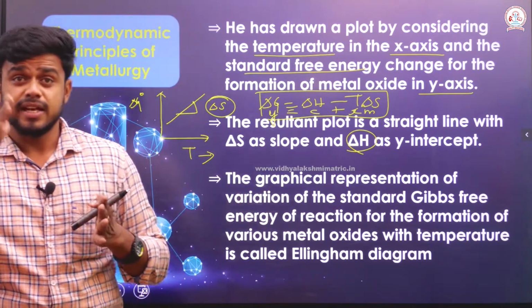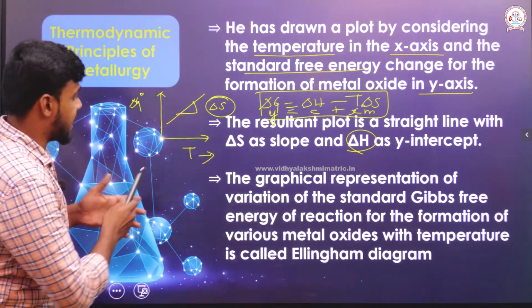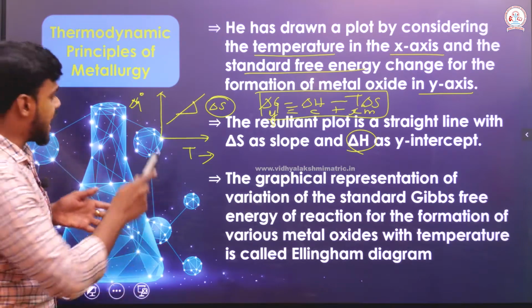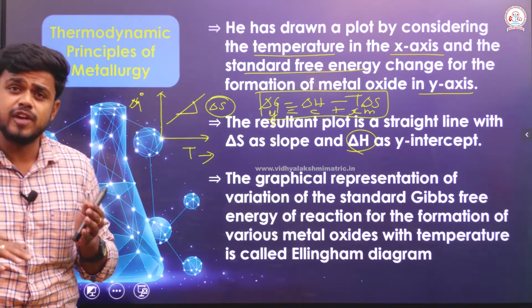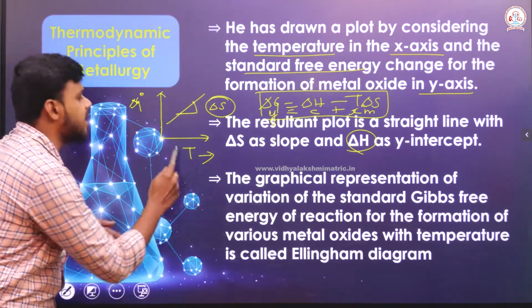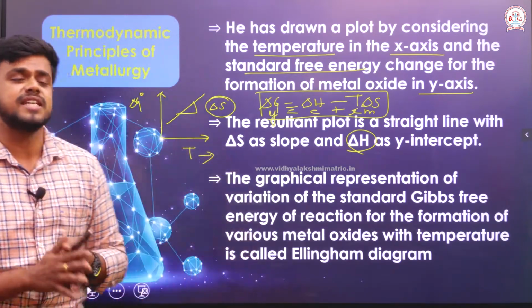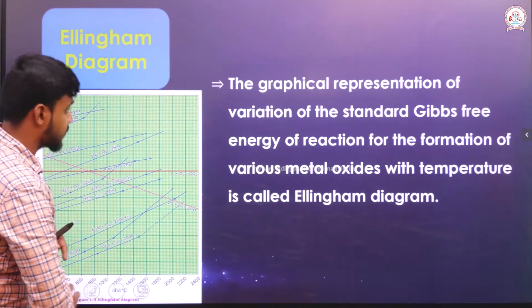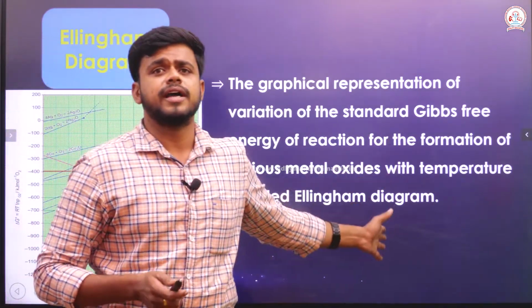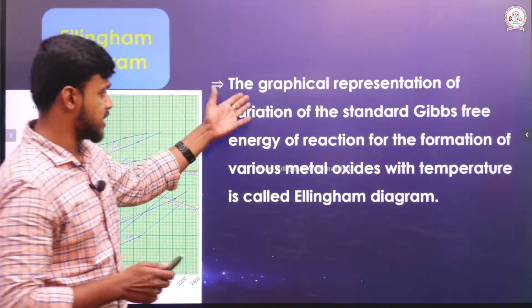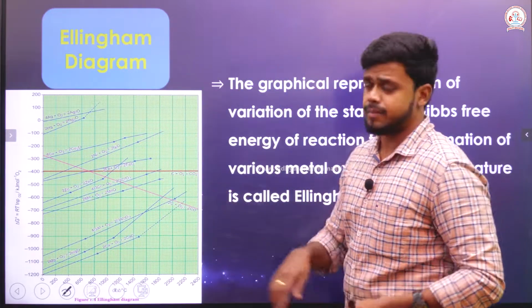It is a graphical representation that relates the standard free energy change for the formation of various metal oxides with respect to the temperature. So, that is what I have written here. You are able to see the Ellingham diagram graph.